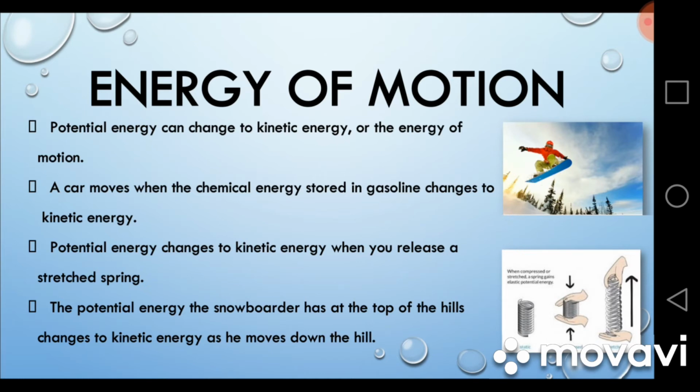Similarly, a stretched spring can release some energy, and the potential energy which was stored in the spring can now be changed into kinetic energy. Previously, we discussed the example of a snowboarder. He had some potential energy stored in him. This energy can also be converted into kinetic energy when the snowboarder moves downhill.